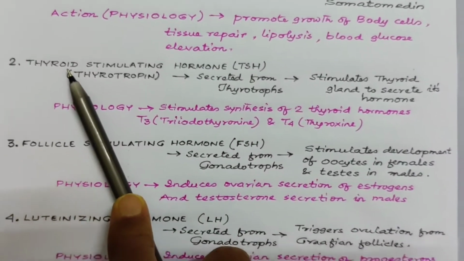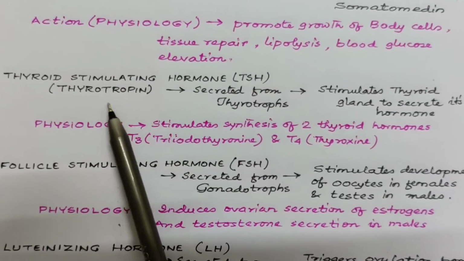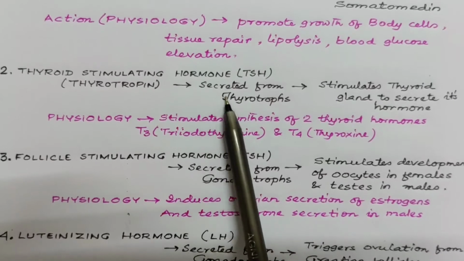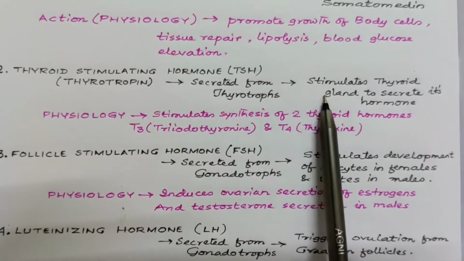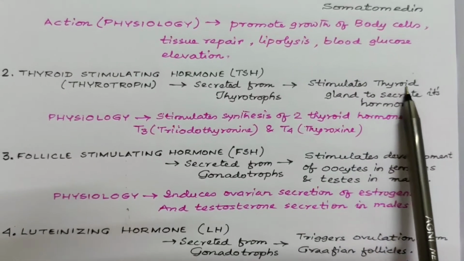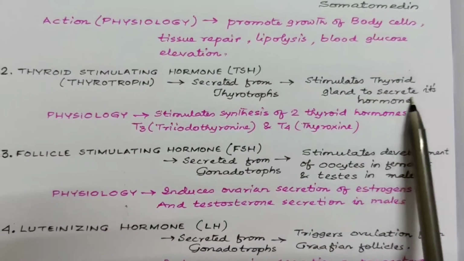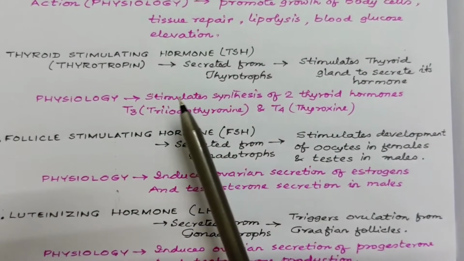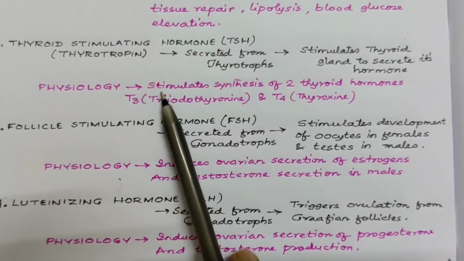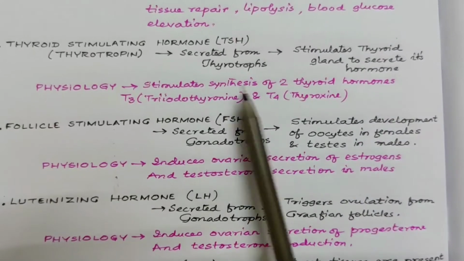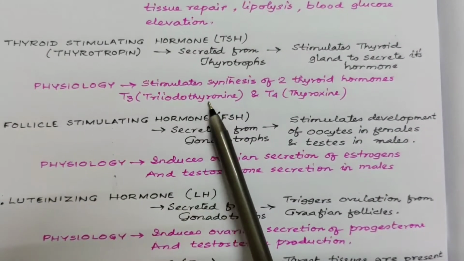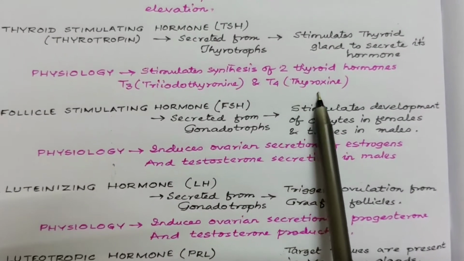Then comes thyroid stimulating hormone or TSH. This is also called thyrotropin. They are secreted from thyrotrophs in the anterior pituitary. The stimulation is on the thyroid gland to secrete its hormone thyroxine. The action is it stimulates the synthesis of 2 thyroid hormones, T3 which is known as triiodothyronine and T4 known as thyroxine.